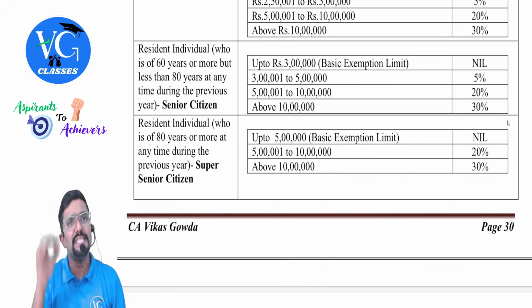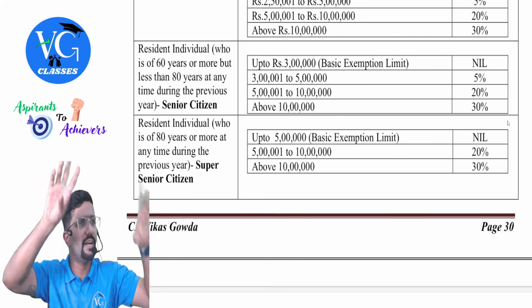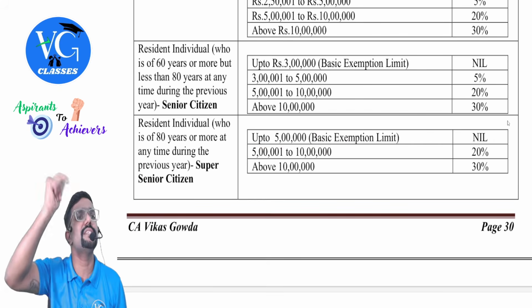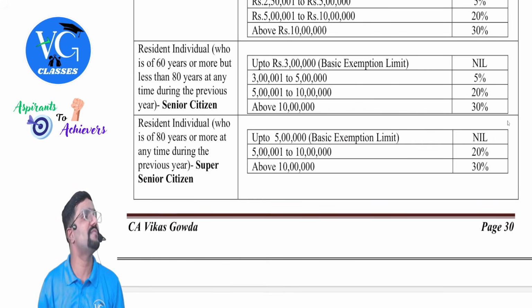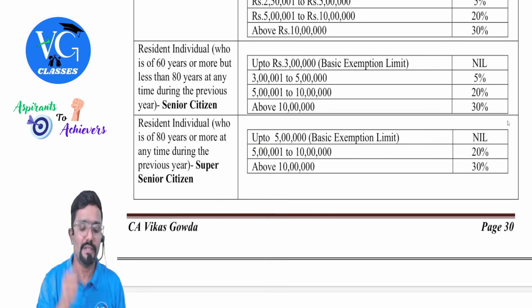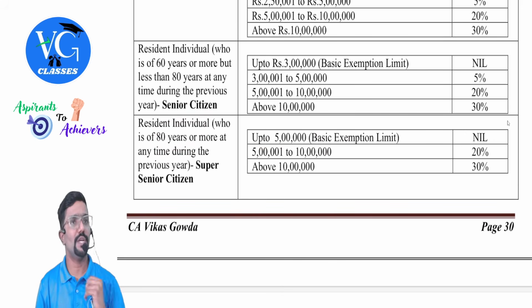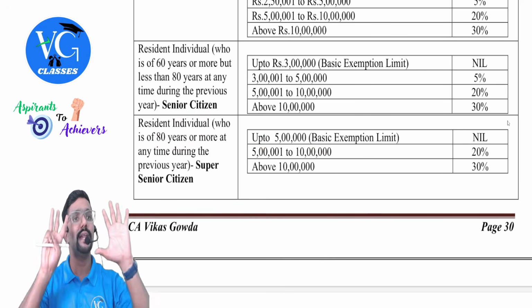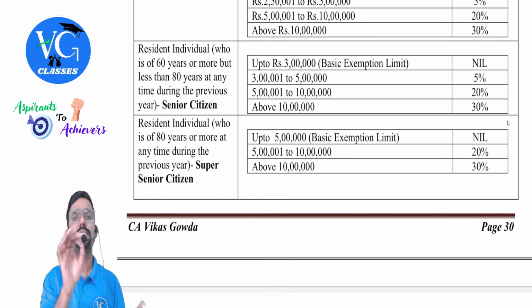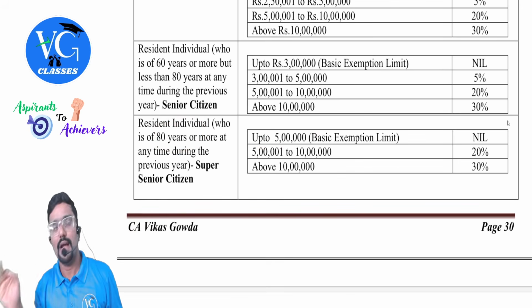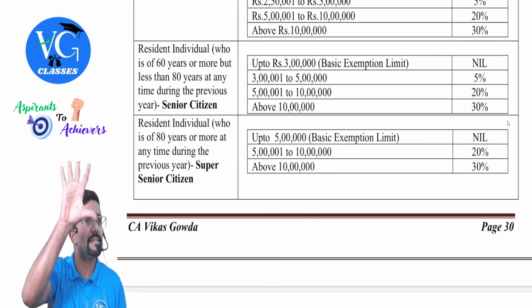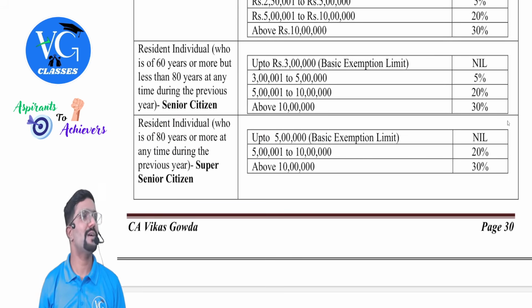Sir, I am a resident individual, 90 years. I am following default scheme. What is my basic age limit? 4 lakh. Always 4 lakh. Fixed. And one more clarification. Even for this, they have told: if a resident individual is celebrating his or her 80th birthday on 1st April of assessment year, are they eligible for 5 lakh basic age limit? Yes. Because they are set to complete 80 years on 31st March.